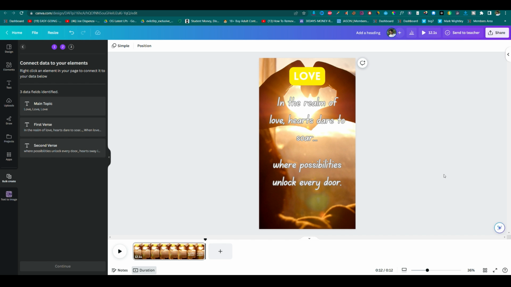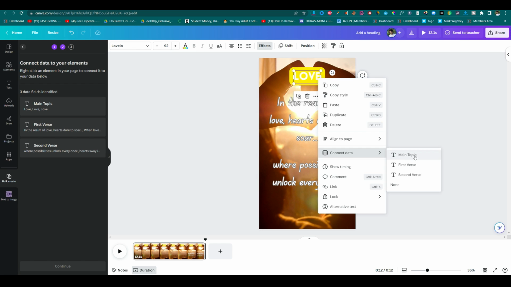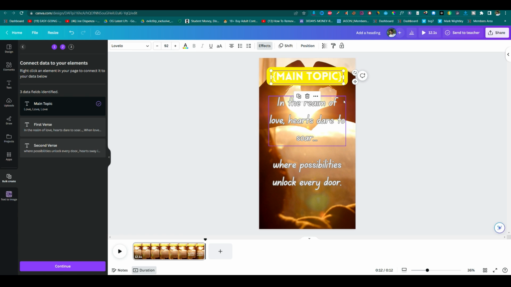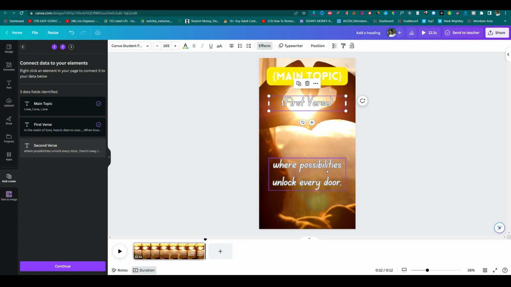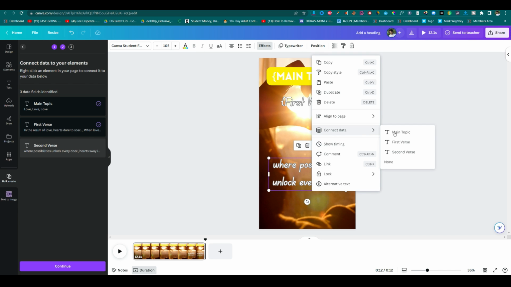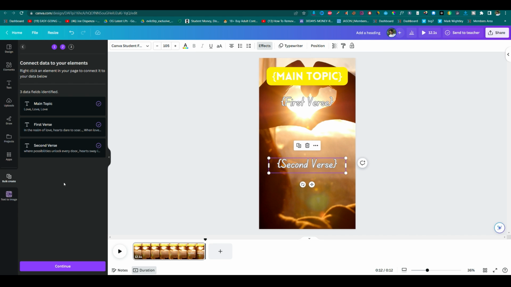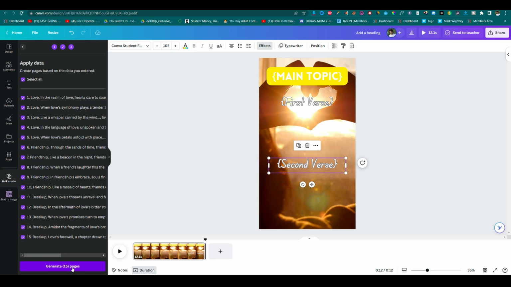There are 3 data fields, so we need to connect them first. For the first one, we go to this connect data option, and it is the main topic, the category or the main topic. We select this one, and this one is the first verse. So we do the same, going to the 3 dots, clicking on it, connect data as first verse, and for this one we do the same, 3 dots and connect data as second verse. As we can see, the 3 data fields have been ticked, and we click continue here, and we can see there are 15 quotes added or connected.